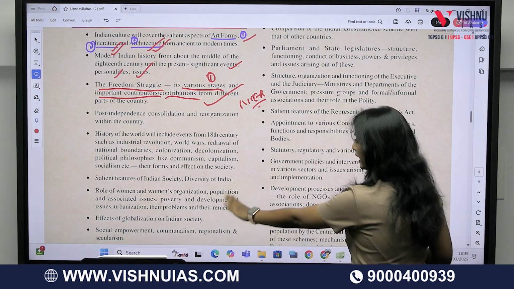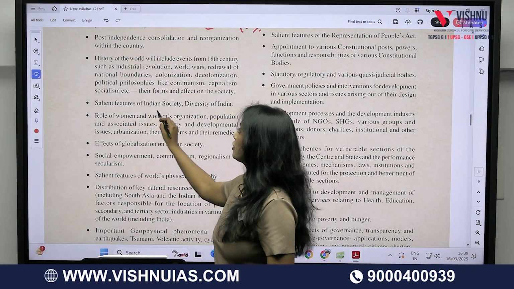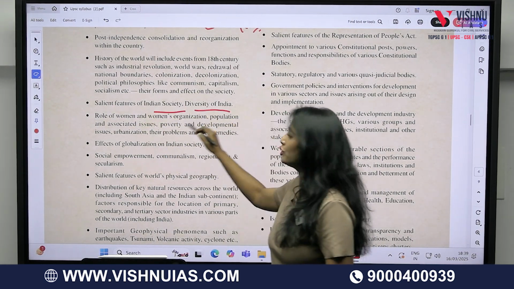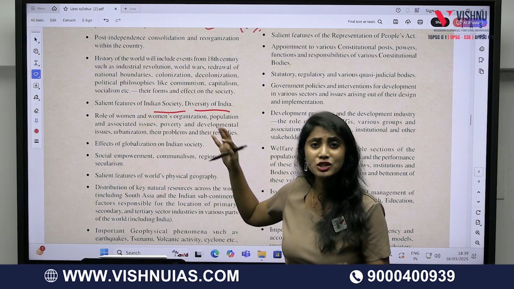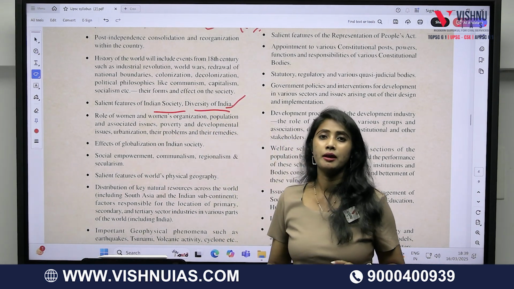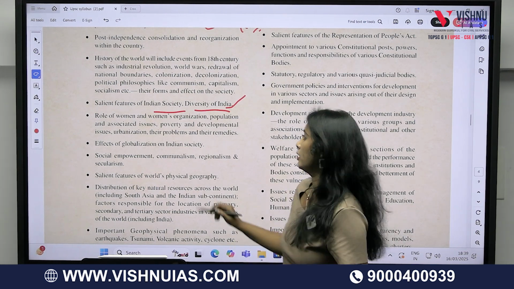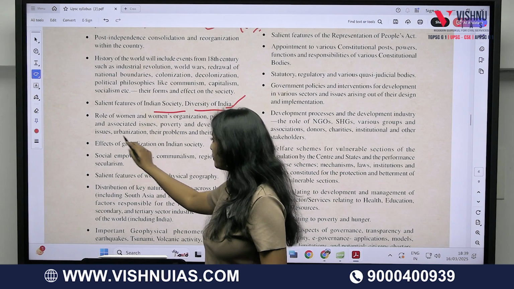And when it comes to Indian society: salient features of Indian society, diversity. You know what the salient features of Indian society means in layman terms, and you know the meaning of the diversity of India also, so no need of googling it. And you know the meaning of urbanization.